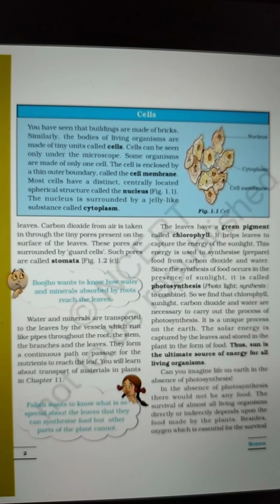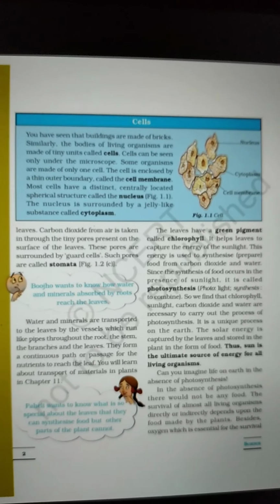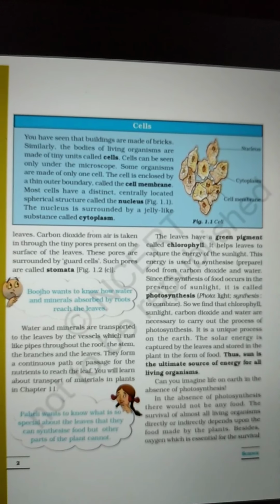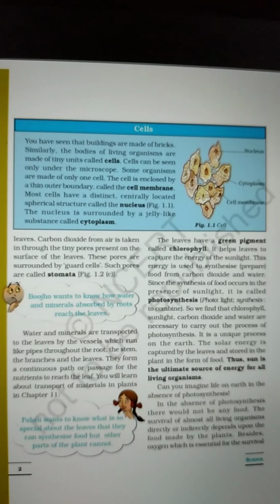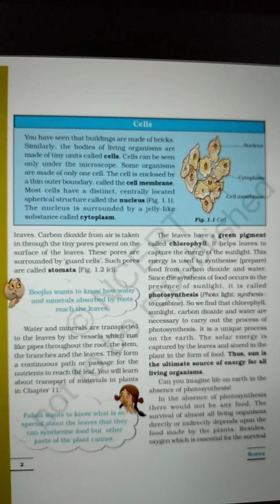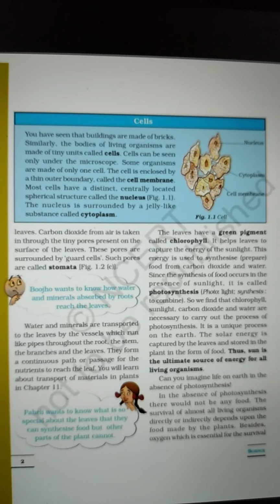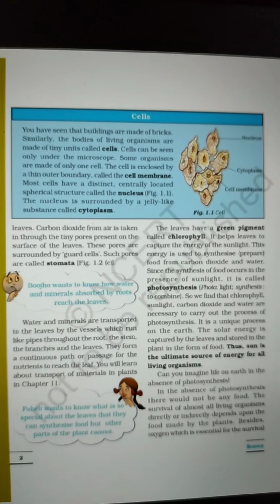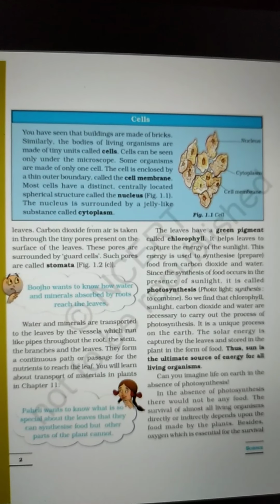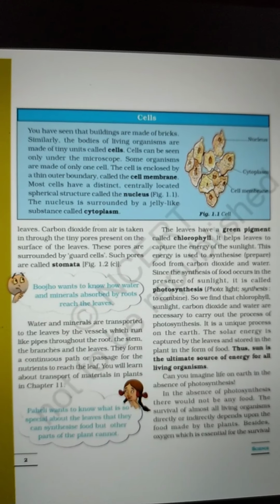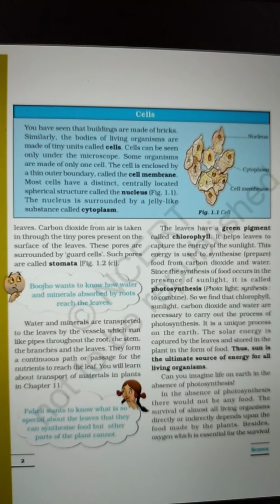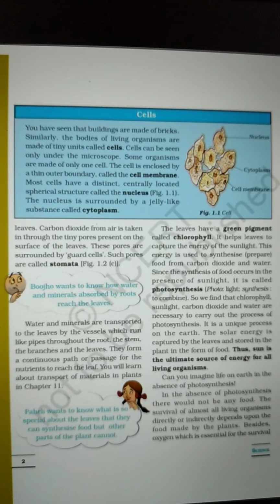Carbon dioxide from the air is taken in through the tiny pores present on the surface of the leaves. These pores are surrounded by guard cells. Such pores are called stomata. This means carbon dioxide is taken in through the tiny pores on the surface of the leaves. That pore is called a stomata, and it is surrounded by guard cells. In the blue color box above, some information is given related to cells. So let's read it first.